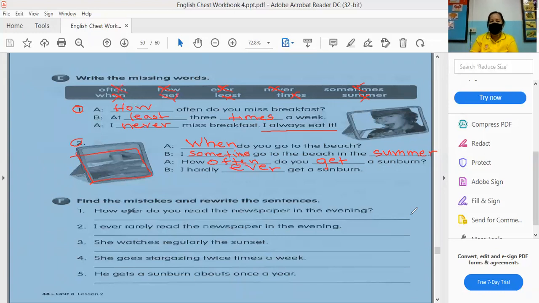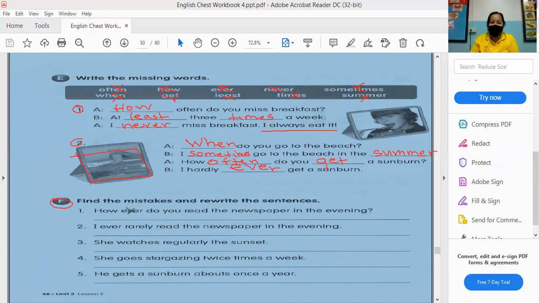Okay, so let's proceed. Letter F. Find the mistake and rewrite the sentences. What we are going to do is cross out the mistake word first. Where do you think the mistake is? And then write it there again. For example, number 1: Ever do you read the newspaper in the evening?